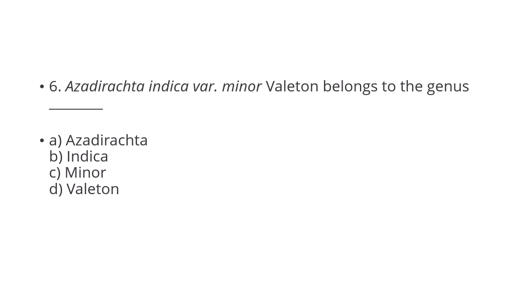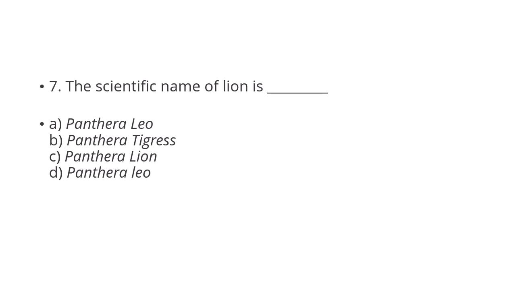Azadirachta indica belongs to genus Azadirachta. So the genus name is Azadirachta. It is the botanical name of the neem plant. Azadirachta indica, where indica is the species name. The scientific name of lion is Panthera leo. Here options A and D are the same, but A is incorrect because the first letter of the specific epithet is in capital, which is incorrect because in binomial nomenclature the species name should be in small letters. So option D is the correct one.